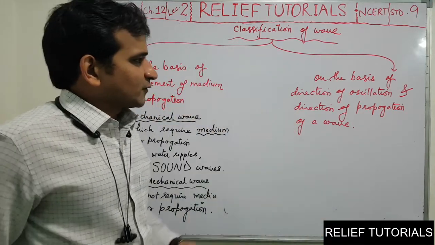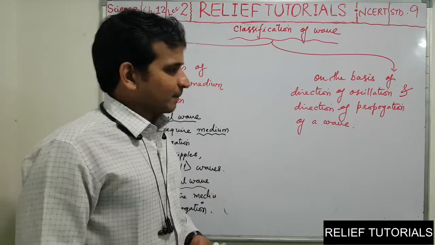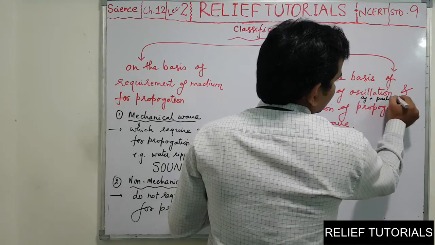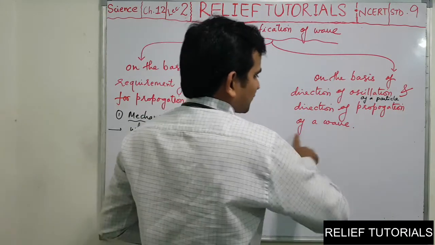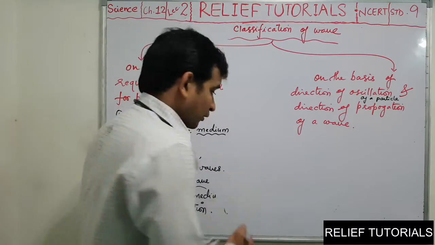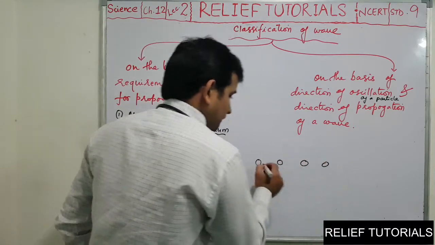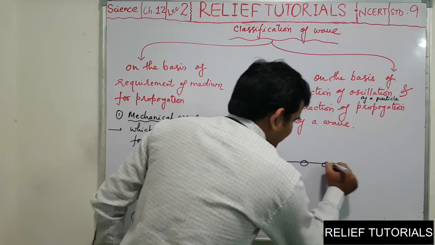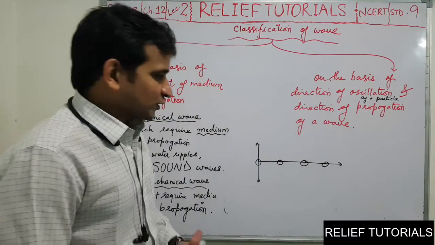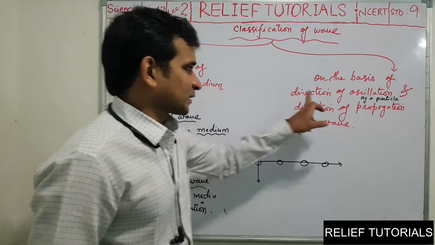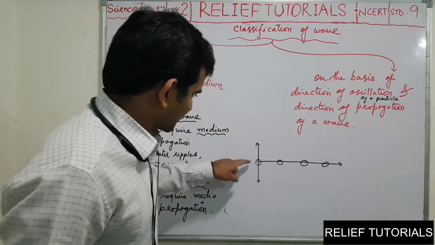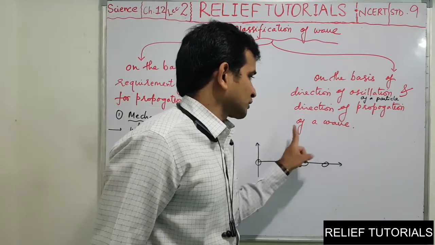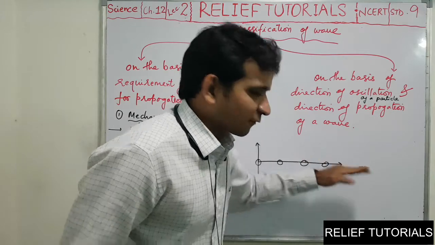Now, on the basis of direction of oscillation of a particle and direction of propagation of wave. Recently we have seen the water ripples again. Water ripples, the particle starts oscillating up and down and wave propagates in the horizontal direction. Now see the relation between these two directions. So here the direction of oscillation of a particle is vertical and direction of propagation of wave is horizontal.